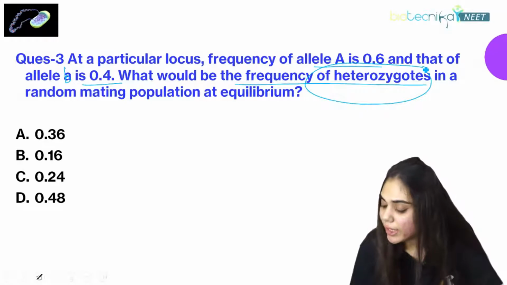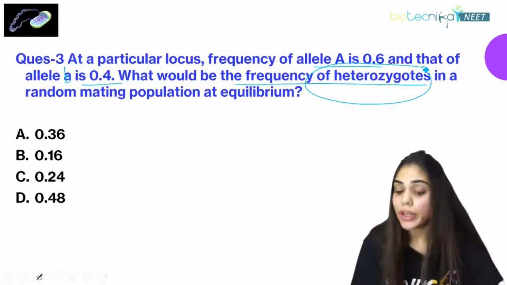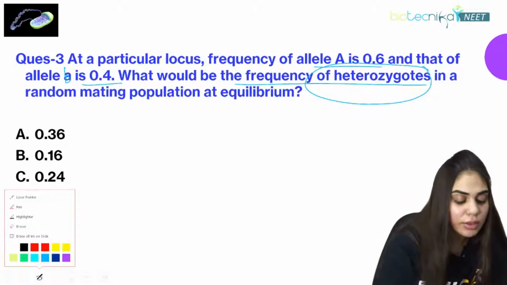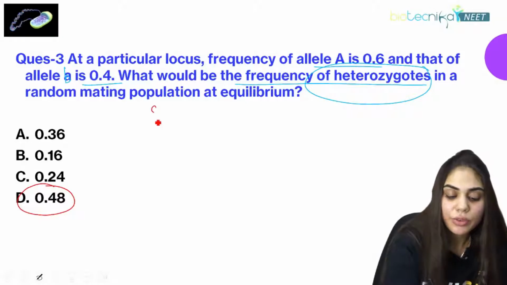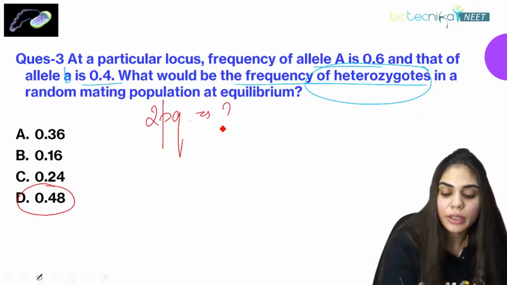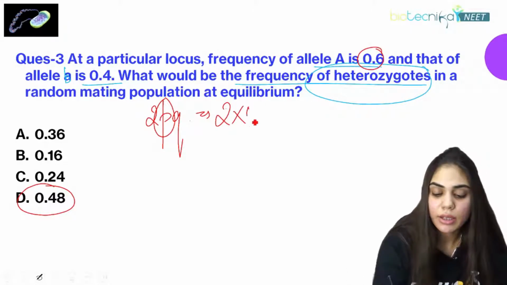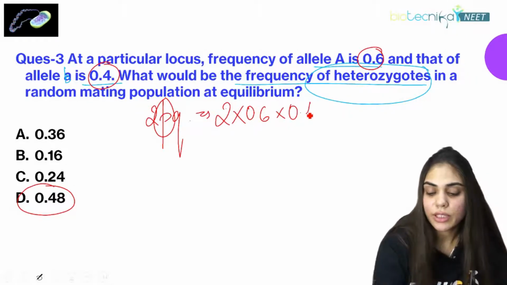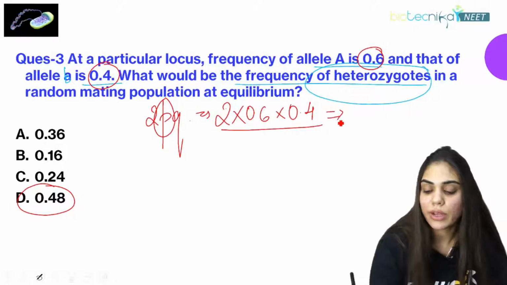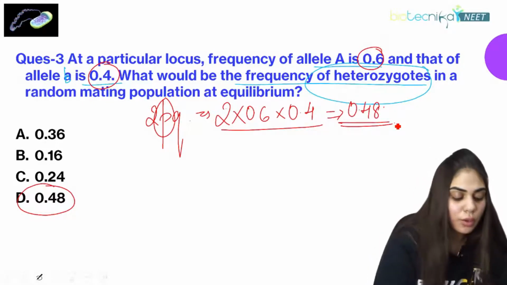Okay, anyone else? Okay, the right answer for this question is, right Stana, you're correct. The right answer is 0.48. How do we find this? 2pq. So what is 2pq here? 2 into p for the dominant allele, that is 0.6, and the other one is given, that is 0.4. We just need to multiply all these values and it will give 0.48. This is the right answer.